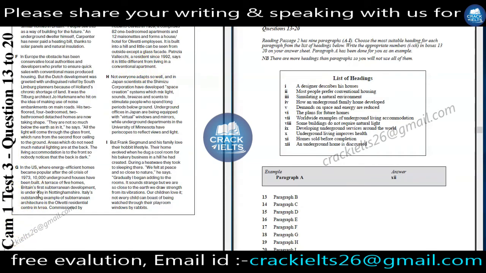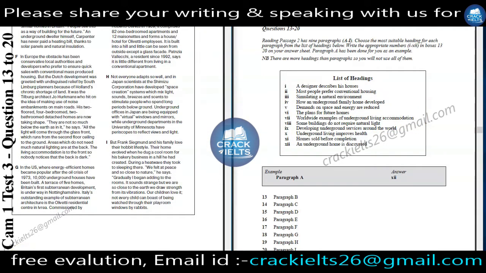Now for paragraph G, what will we write? The writer is talking about the underground living accommodations of different places. Here we can find some places in the US, then we can find Italy's and many more examples from different places of the world. That's why we will find our answer here. VII. Worldwide examples of underground living accommodation.